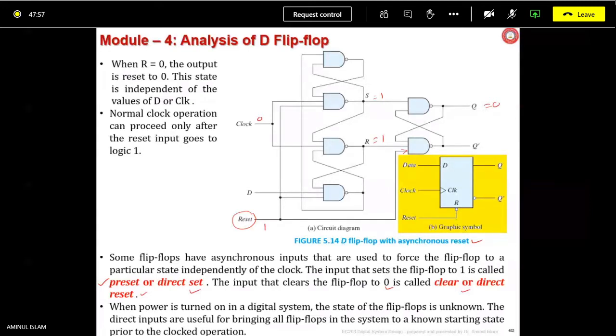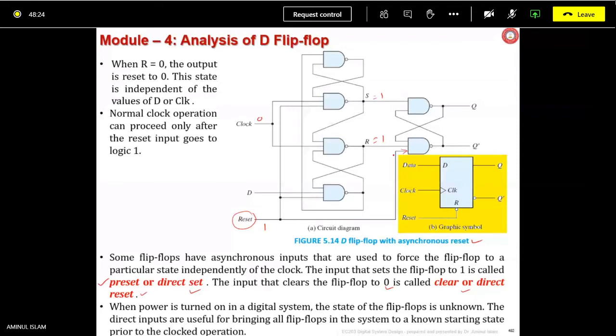This is the normal state. Now you don't know what was the value of output, but you want to make it 0. What will you do? If you want to reset it to 0, definitely this reset is going to be applied.